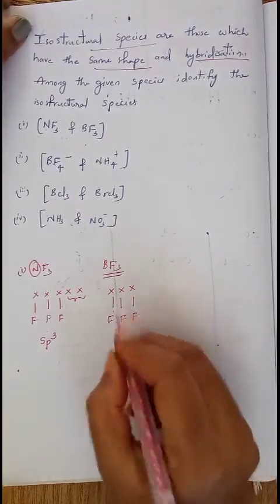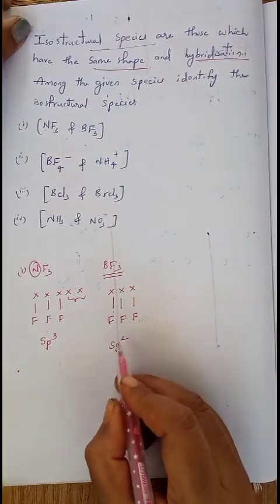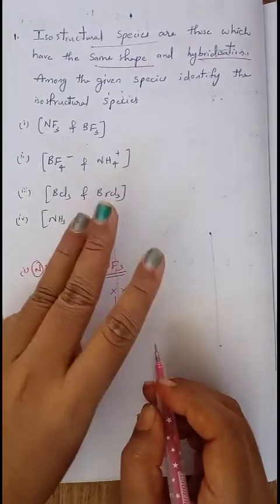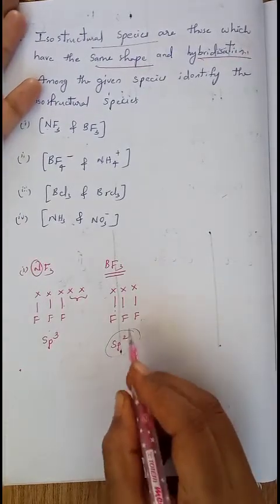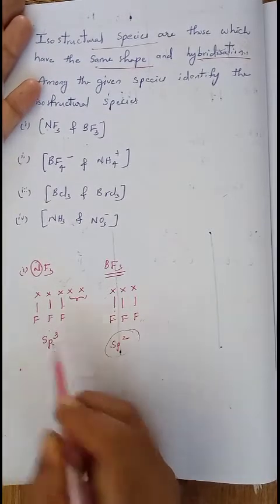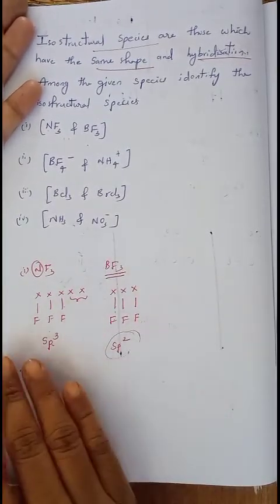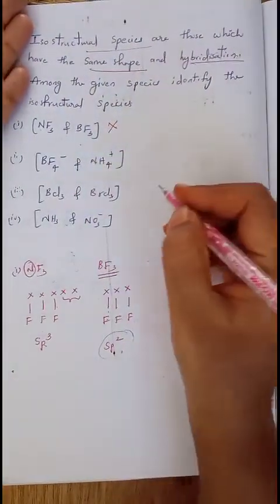Totally 3 pairs of electrons are present, so it undergoes sp2 hybridization: 2 p orbitals and 1 s orbital, 3 orbitals overlap, giving 3 hybrid orbitals. One is sp3 and the other is sp2, so the hybridizations are not the same, and it is not our isostructural species.